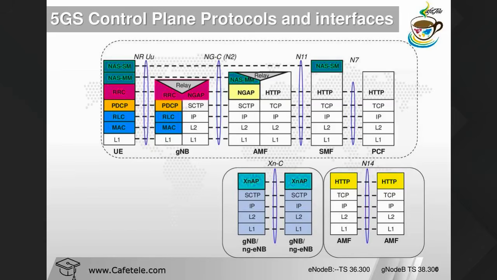In LTE, control plane and user plane are all together. But in NR, it's not like that. In NR, control plane and user plane are always separated. So that's the reason we separated the MME into two parts here. One part is AMF, another part is SMF. AMF is a part of MME, and SMF, the session management function, is a part of MME, SGW and PGW control plane. And UPF is a part of SGW and PGW user plane.